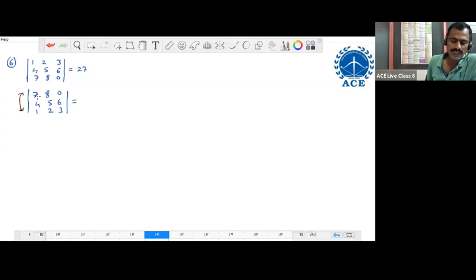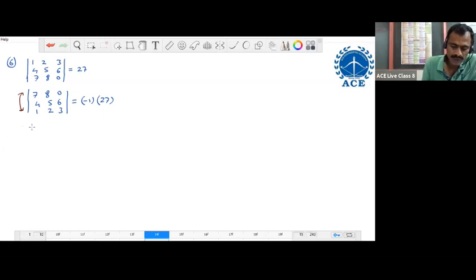When two rows are interchanged, the value of the determinant is multiplied by minus 1. If we interchange two rows once in a determinant, the determinant becomes minus 27. From this, we can say that for one interchange of two rows in a determinant, the sign changes.